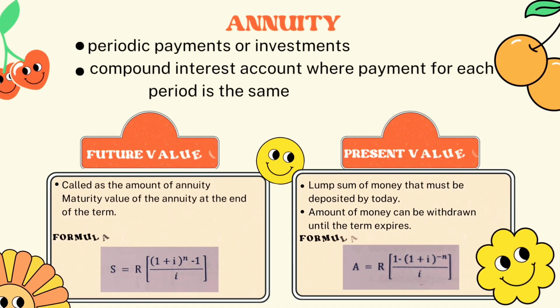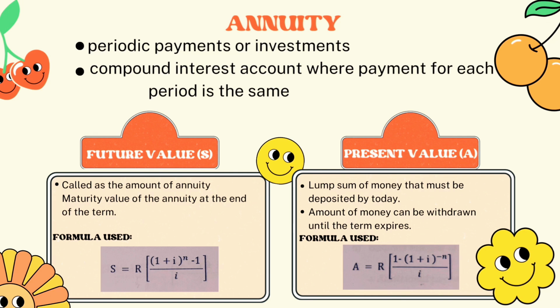So in this part, we use the formula of annuity, divided into future value S and present value A. Annuity is a periodic payment or investment in a compound interest account where the payment for each period is the same. The future value is called the amount of annuity, the maturity value of the annuity at the end of the term. So the formula used is S equals R [((1 plus i)^n minus 1) divided by i].